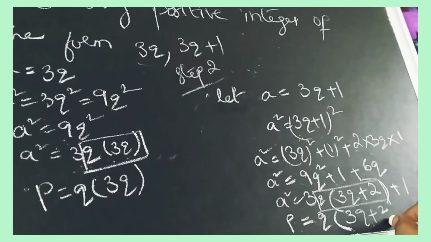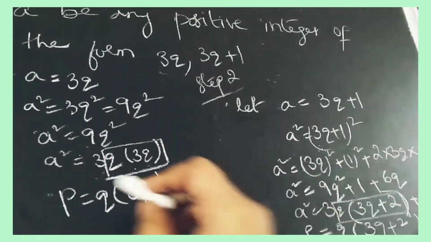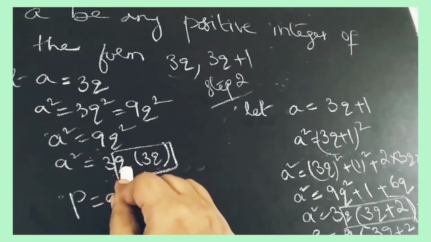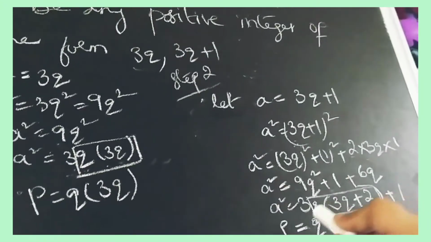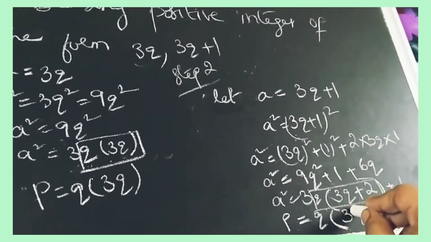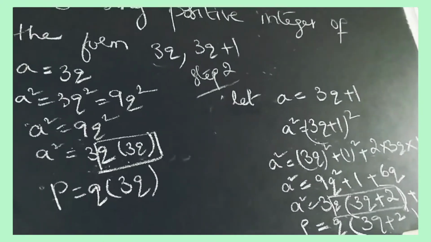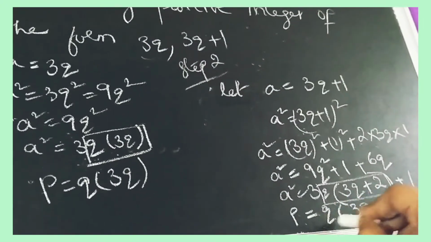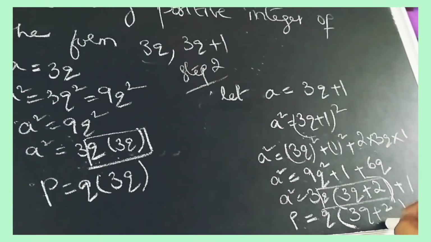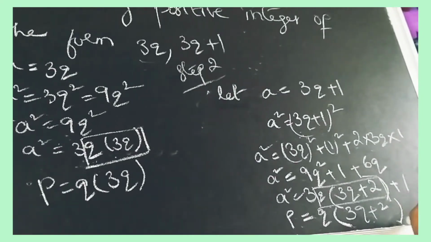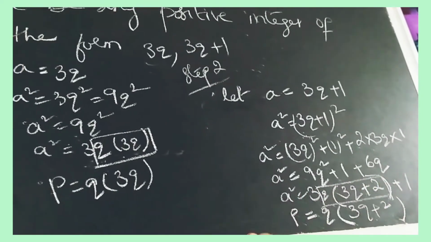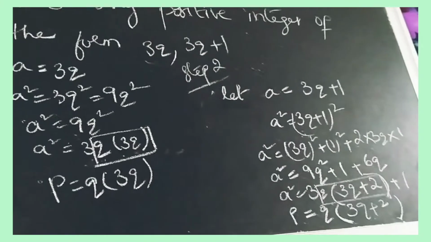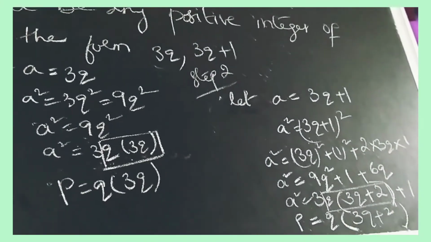Here also we have not taken this 3. q into 3q we have taken. So here also we have to take q into 3q plus 2. So here p is equal to q into 3q plus 2. Here also we have got p. So what is the next step?